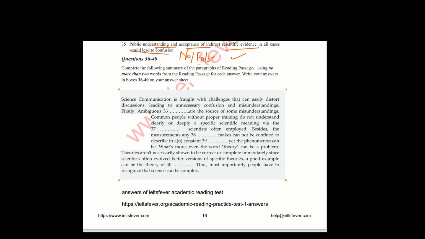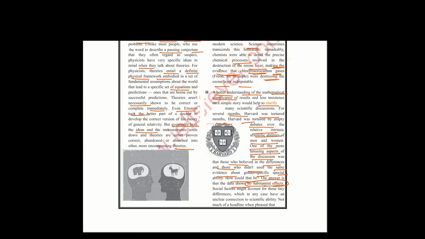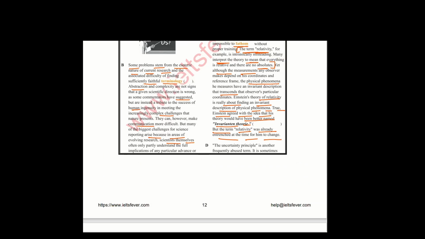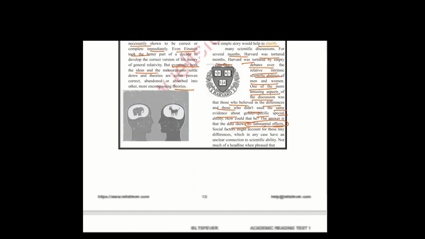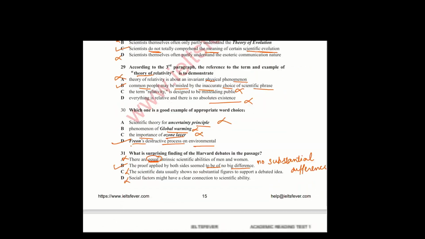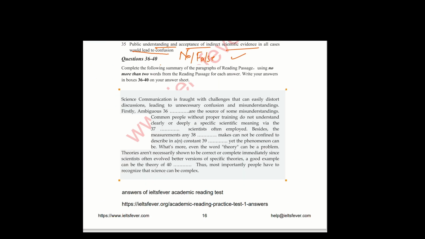Science communication is fraught with challenges that can easily distort discussions, leading to unnecessary confusion and misunderstanding. Firstly, ambiguous. Where is the word ambiguous? Ambiguous word is in C paragraph. Ambiguous word choices. So the answer to 36 is word choices.